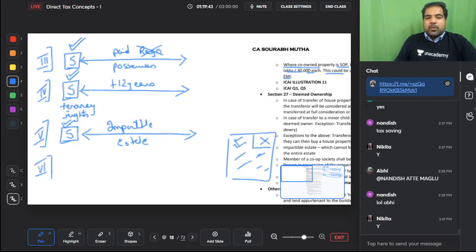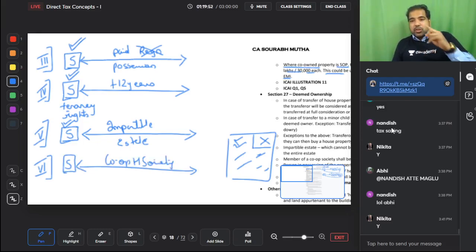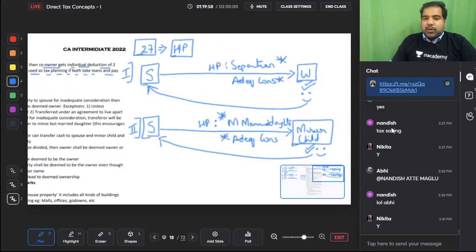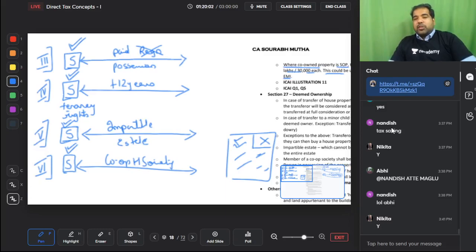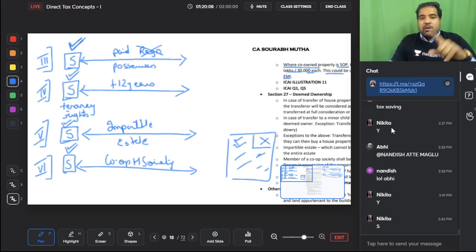And last, if you have bought shares in a cooperative housing society, not because you wanted to buy shares but because the shares are linked to the house, then you will be the deemed owner of the house property. In all these cases, whether you transferred it to your spouse or to your minor children, or in any of these situations, who will be taxed? The surgeon will be taxed back. We don't care about who is the actual owner, we've called the surgeon as the deemed owner.